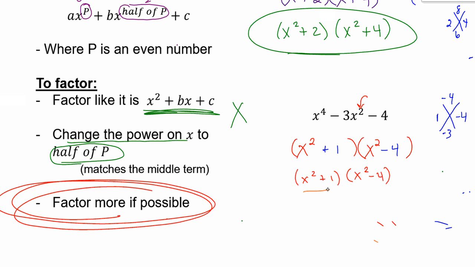Look at this first one. I said, okay, there's two terms. Is there a minus in between? No, it's not going to be difference of squares. There's two terms. There's a plus, so I would look for perfect cubes. It's x squared, so that one's not going to factor any further.